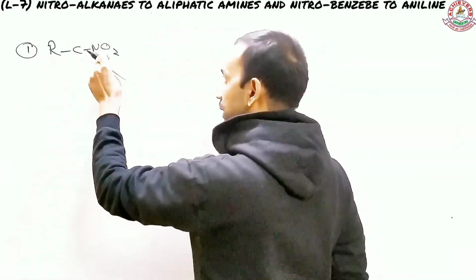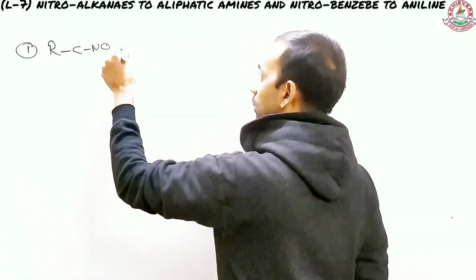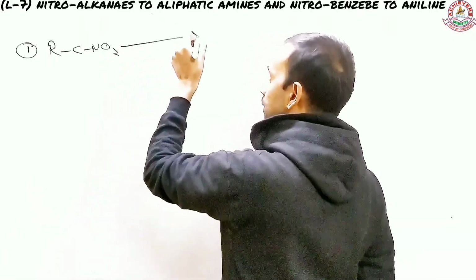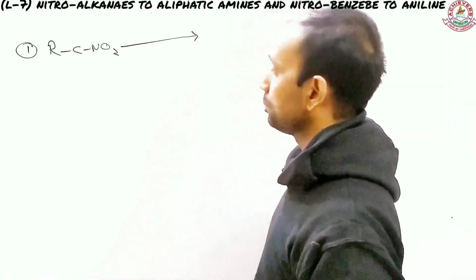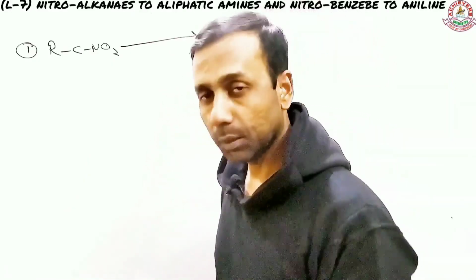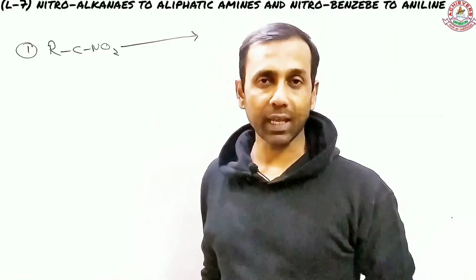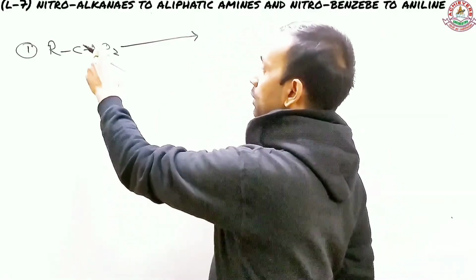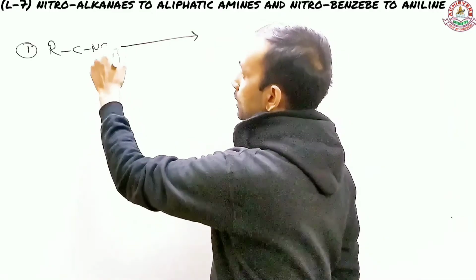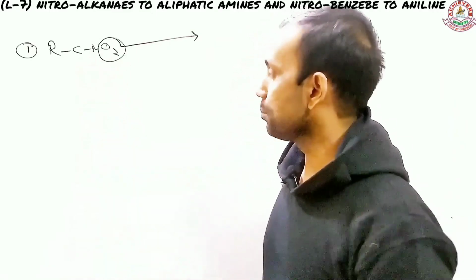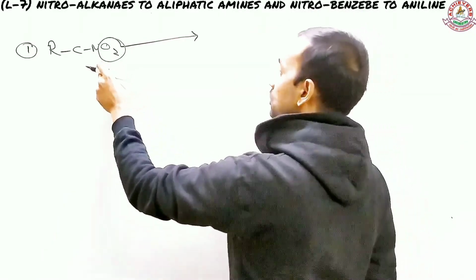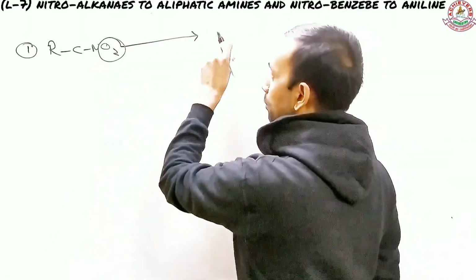In order to reduce a nitro compound, you need reduction. If you remember, complete hydrogenation has to be done right over here, so both of these oxygens need to be replaced by hydrogen. It's very simple: nitro compounds can be converted to their amines.